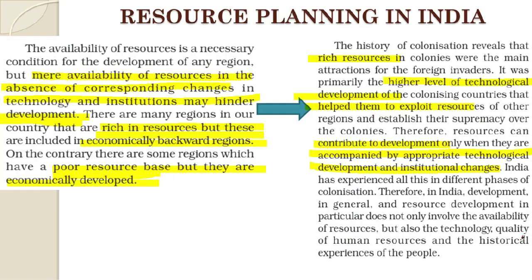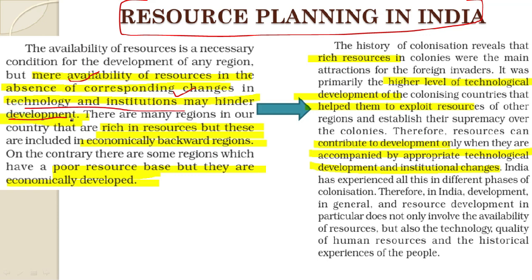Okay, let us move ahead and see the state of resource planning in India now. Students, as we have already discussed, mere availability of resources in the absence of corresponding changes in technology and institutions may hinder development. It simply means that mere availability of resources in a region could not lead to the development of that region, or to the complete utilization or exploitation of that resource. So we need technology, number one, and along with technology we also need some institutions, as we have learned in class 9, that these institutions are required for proper development of anything.